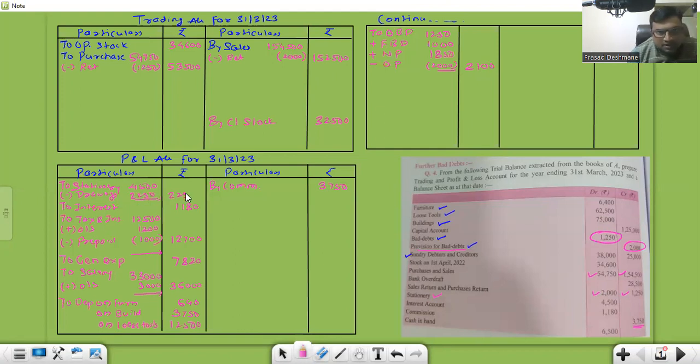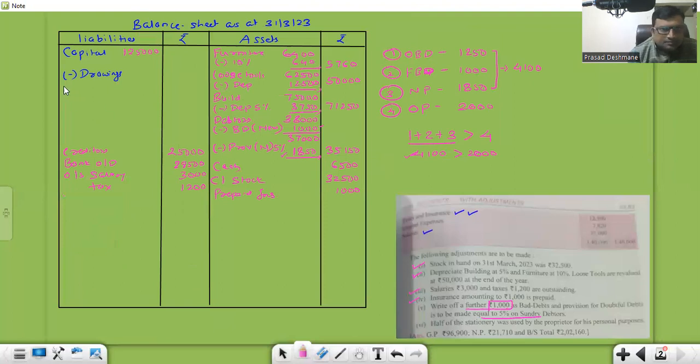It means outside 2250. And this is drawing, right? That will get added to the drawings. Drawing balance was not given to us. So this is the drawing, 2250. Clear? Now we'll start closing the accounts.